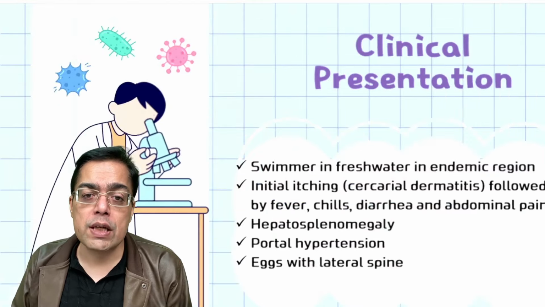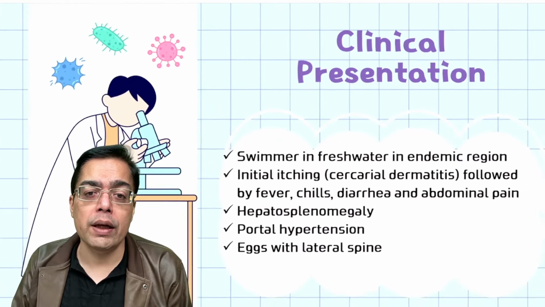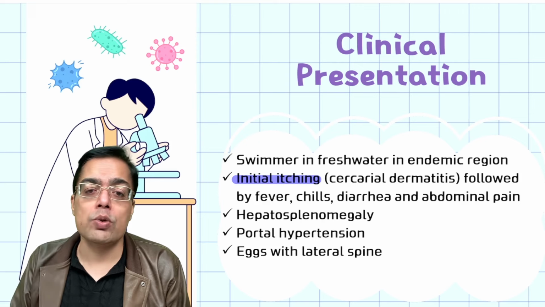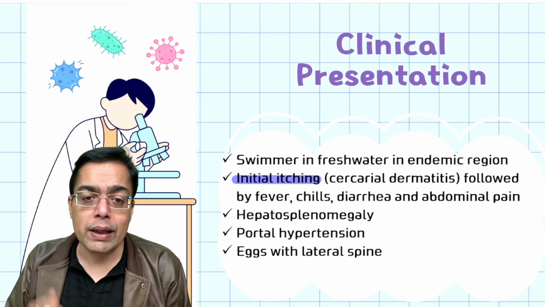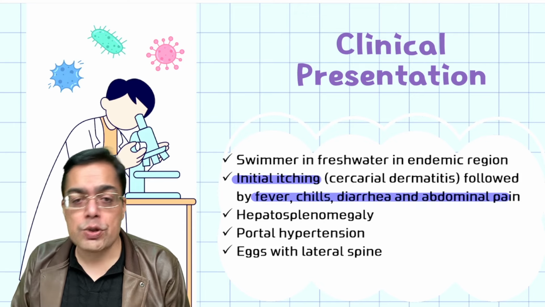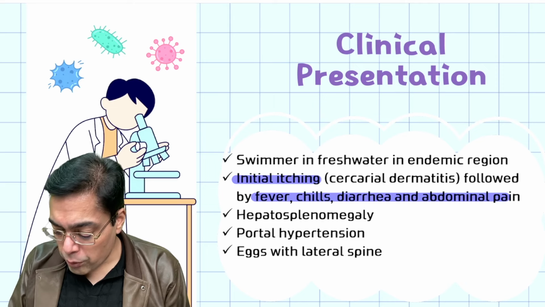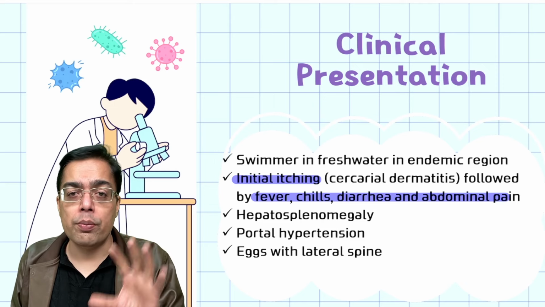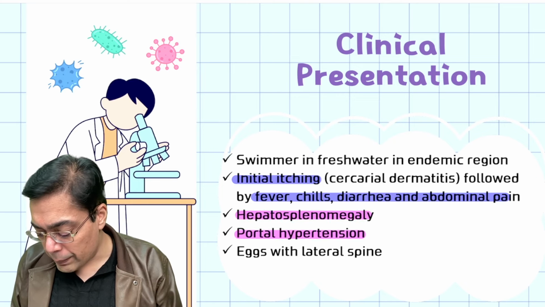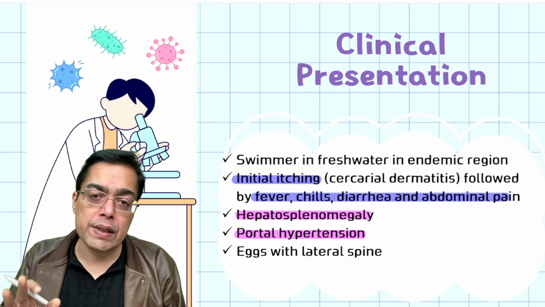Another schistosoma which is asked in the exam may have a history like this. A swimmer in the endemic region who has an initial itching. Now that is also called cercarial dermatitis, but that is followed by the development of fever, chills, rigors, and there is the presence of diarrhea and abdominal pain. Far more importantly, a history of an endemic region swimmer who has hepatosplenomegaly and portal hypertension, which means that on examination, you're going to find eggs with lateral spine.